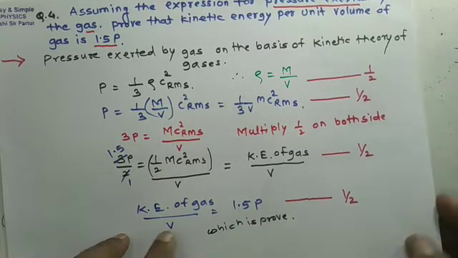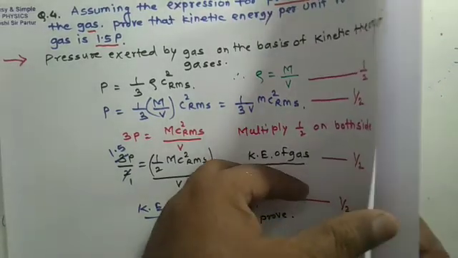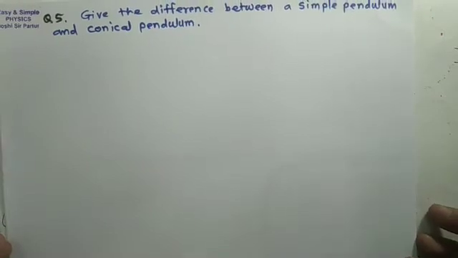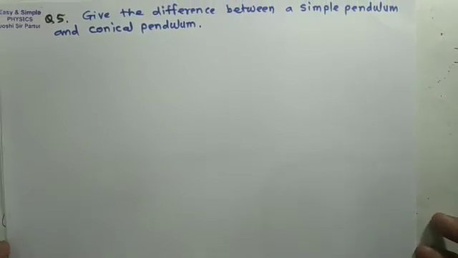See here again, if we see question number 5, question number 5 will be: give the difference in between simple pendulum and conical pendulum. So here differences will be simple pendulum and conical pendulum.